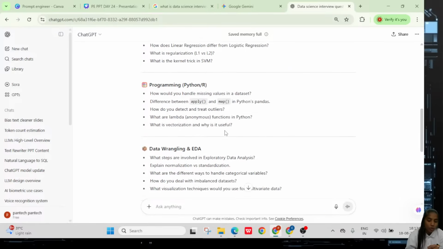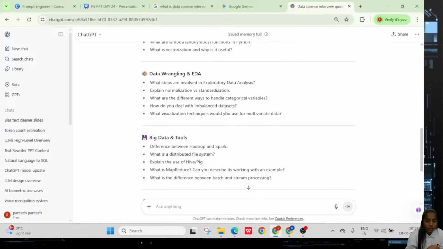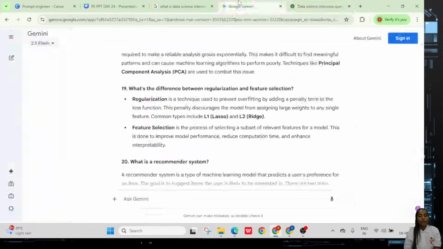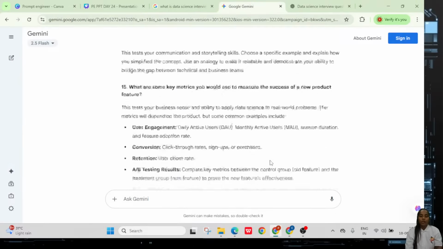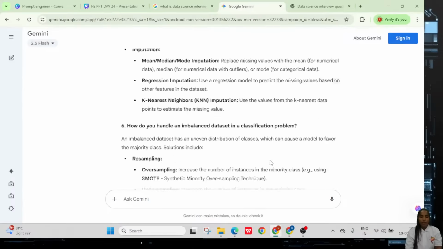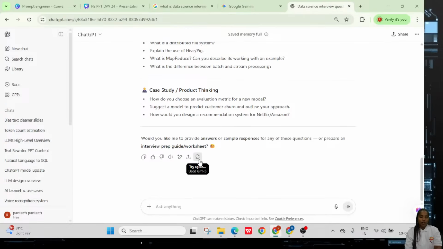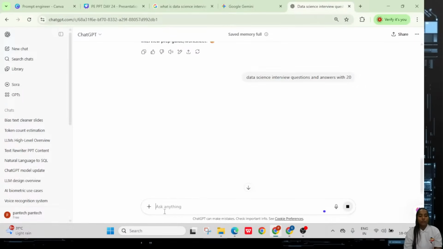So Python programming based or R programming based, and as well as some particular requirements, big data based case studies. Whatever particular questions you have, it can try to give them as question marks when you're asking only for questions. If you're asking along with the answers, you can ask the same question there and it will definitely give it like this, but sometimes it may give less content, sometimes a bit bigger content. That is different, that is based on the model.